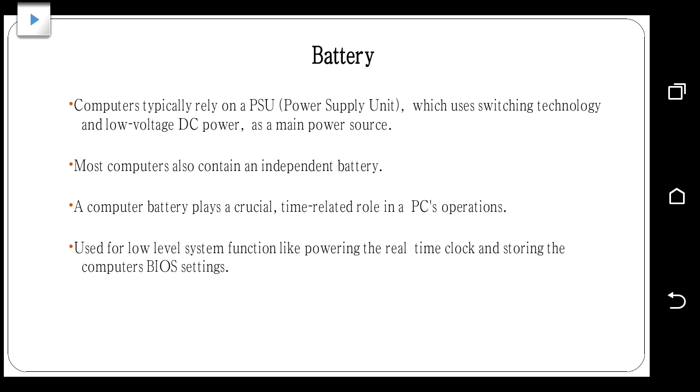A computer battery plays a crucial role, because it is time related. You have seen a battery, it is called the BIOS battery. It is called BIOS because it maintains the time even though the system is switched off. When you switch it on again, it shows the correct time. So it has a BIOS battery which always keeps the backup of some important information. So that is the battery of the machine. Because it is very crucial, without battery the system cannot be switched on.